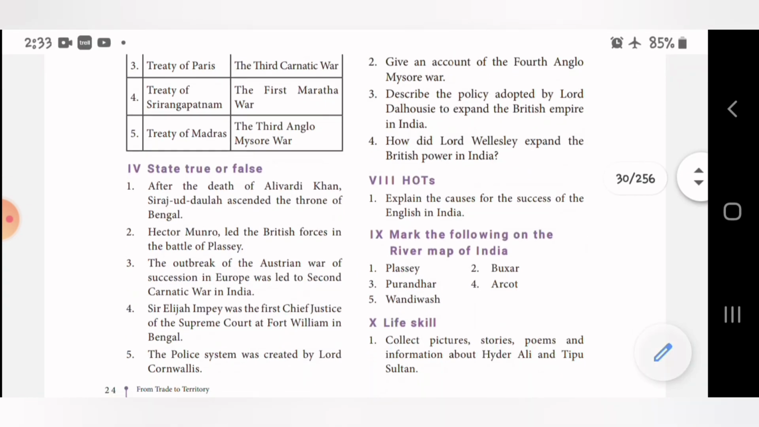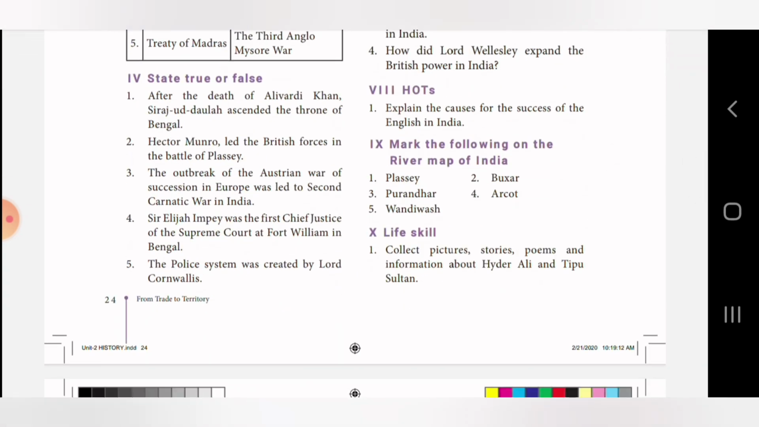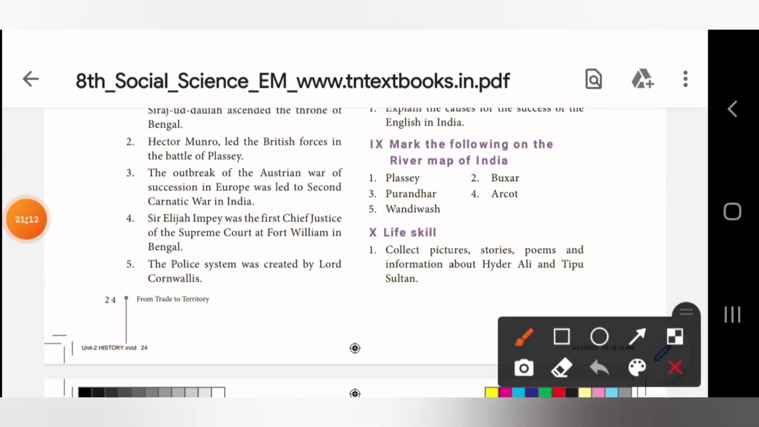Now, coming to true or false. After the death of Alivardi Khan, Siraj-ud-Dawla ascended the throne of Bengal. Yes, the answer is true. Second one, Hector Munro led the British force in the Battle of Plassey. Answer is false.